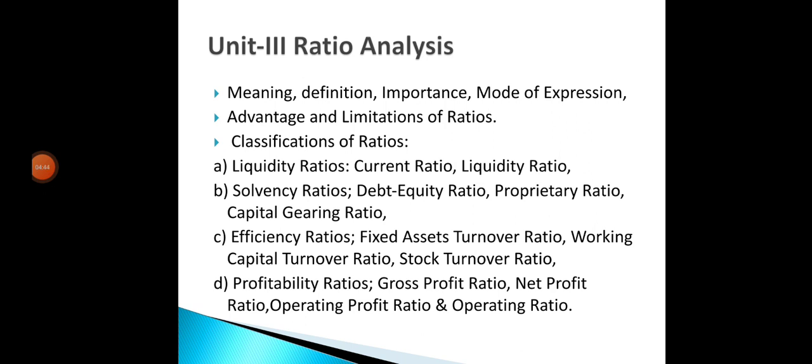In efficiency ratios, we have fixed asset turnover ratio, working capital turnover ratio and stock turnover ratio. And the last classification is profitability ratios. In profitability ratios, we are going to study gross profit ratio, net profit ratio, operating profit ratio and operating ratio.